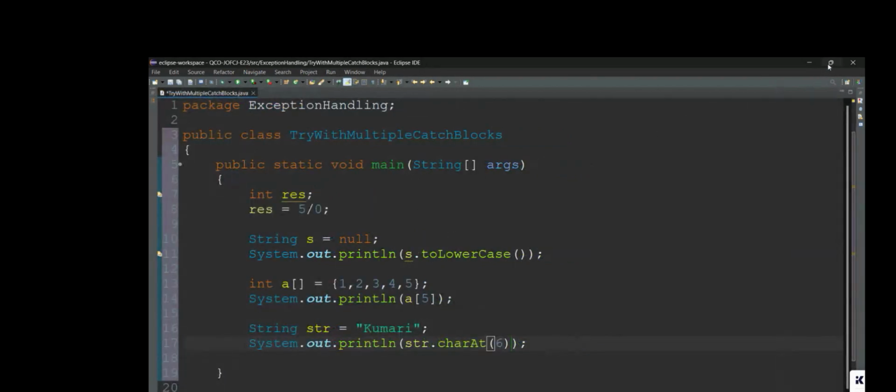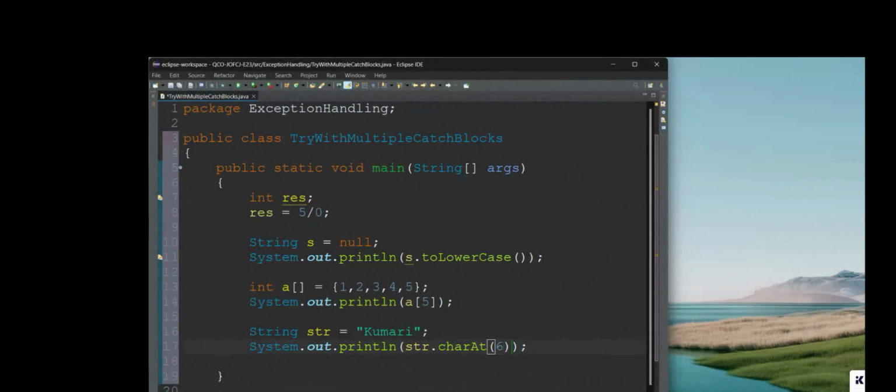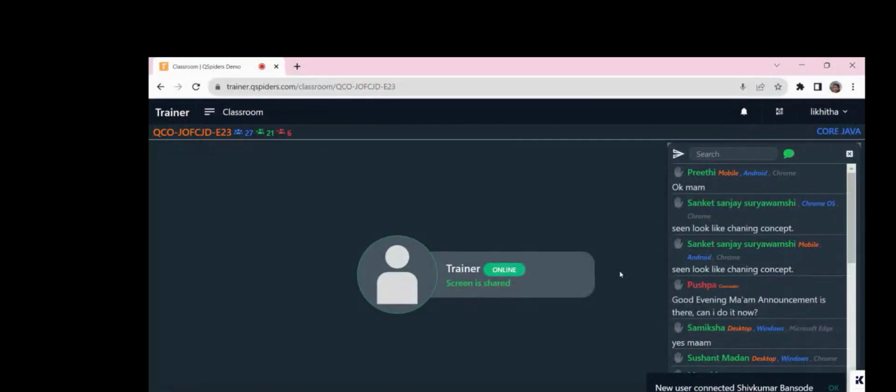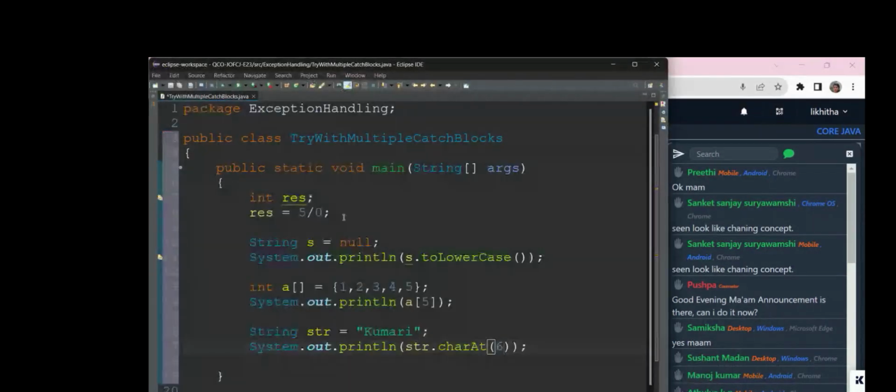Now, see guys, we don't know what kind of exception we will get. As a developer, we have to be prepared for everything. Here we are taking the input directly, but when we are taking input from the user, we don't know what the user will give. So we have to be prepared for everything. What exception might we get here?